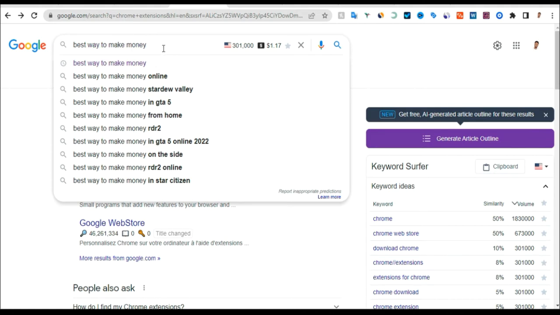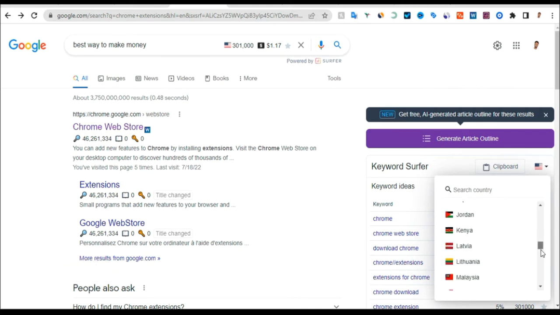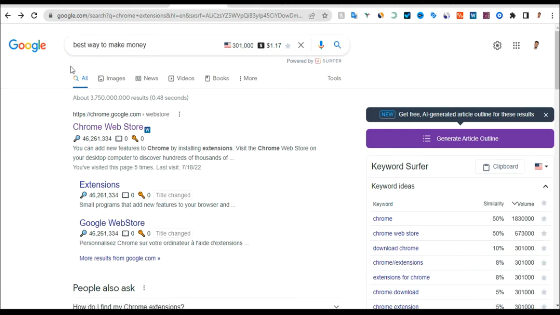Once you enter the keyword here and click on this icon, just bring this icon down to select the country you want to rank for. That is how you will find how much traffic is coming to a particular country by this particular keyword. That is how you can do keyword research.